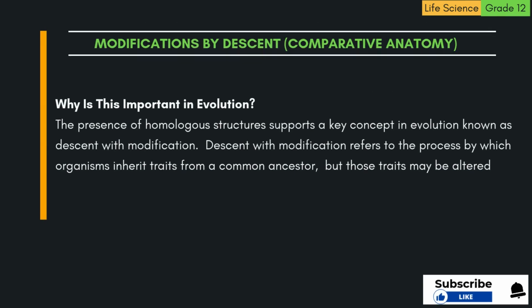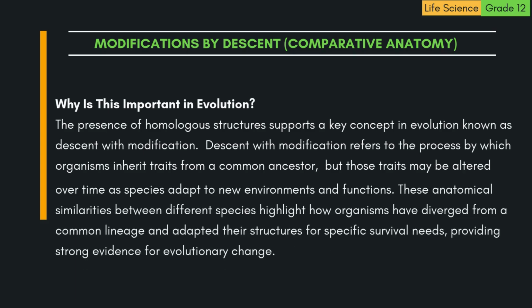The presence of homologous structures supports a key concept in evolution known as descent with modification. Descent with modification refers to the process by which organisms inherit traits from a common ancestor, but those traits may be altered over time as species adapt to new environments and functions. These anatomical similarities between different species highlight how organisms have diverged from a common lineage and adapted their structures for specific survival needs, providing strong evidence for evolutionary change.